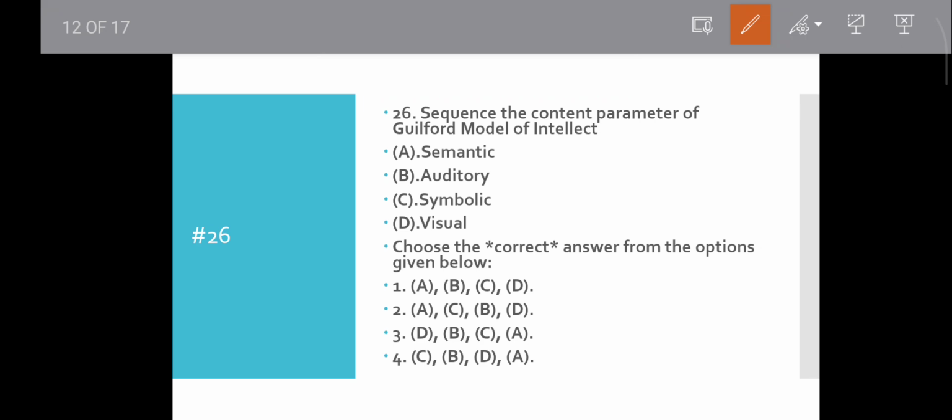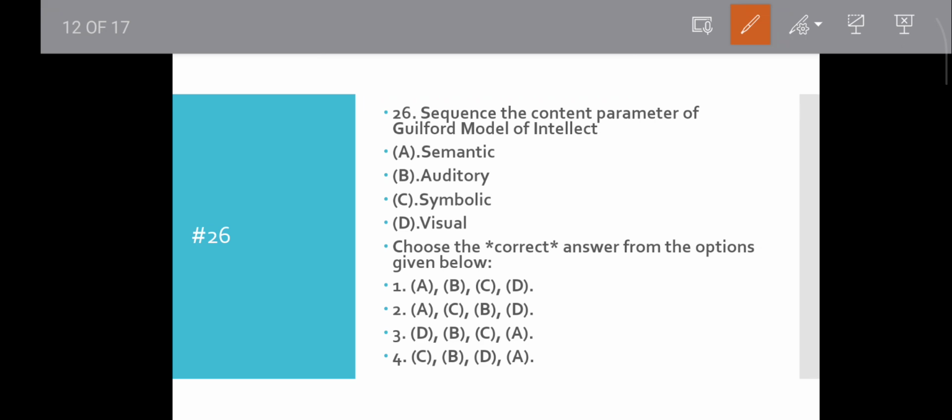Before, we know Guilford has three parameters: operation, content and product. So that it is called the 3D model.